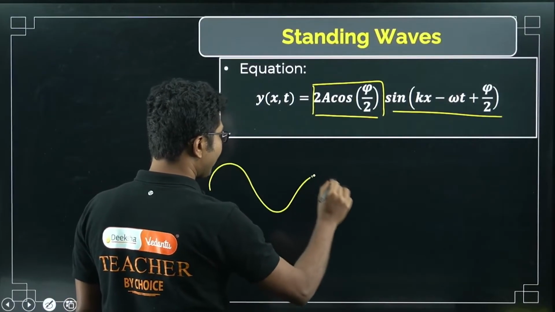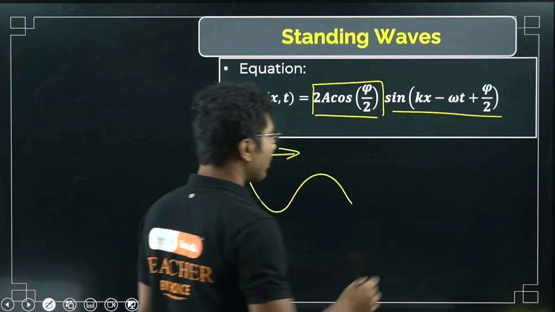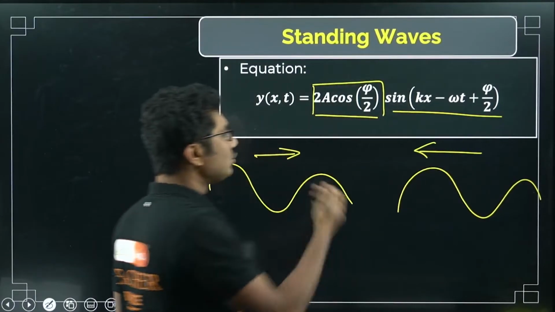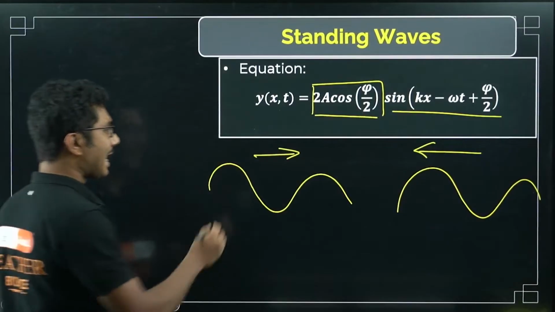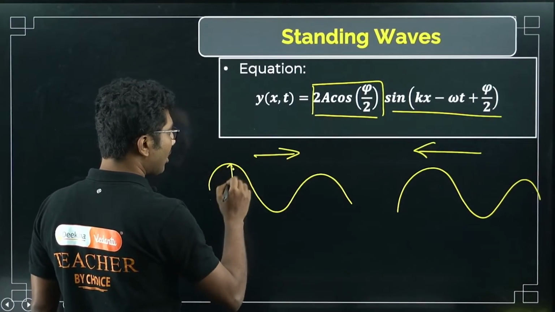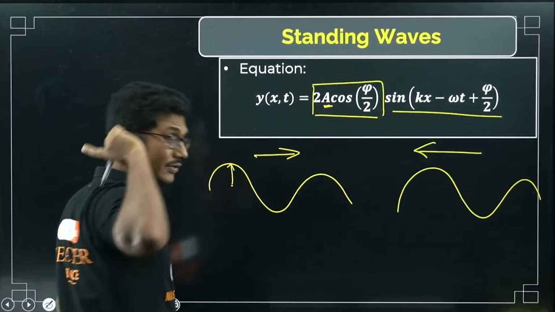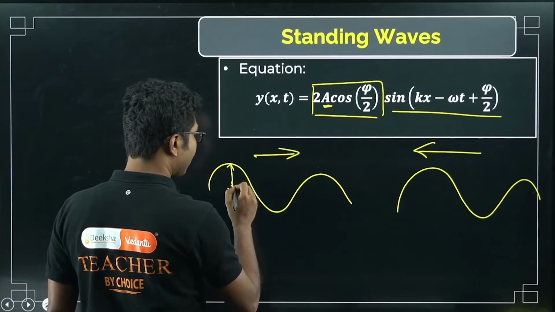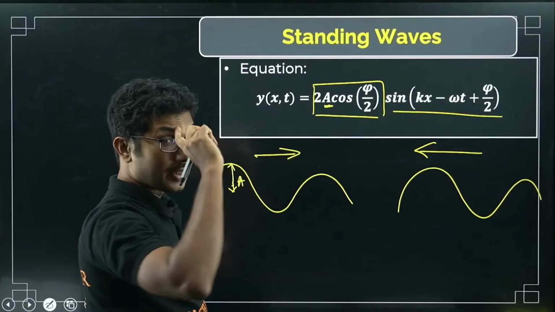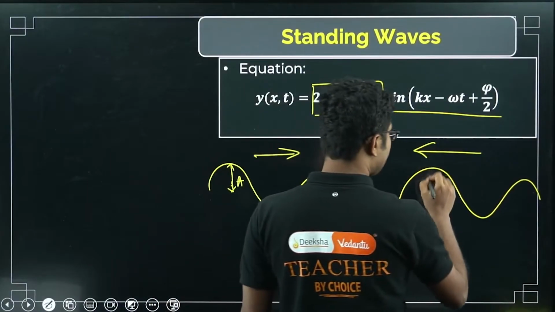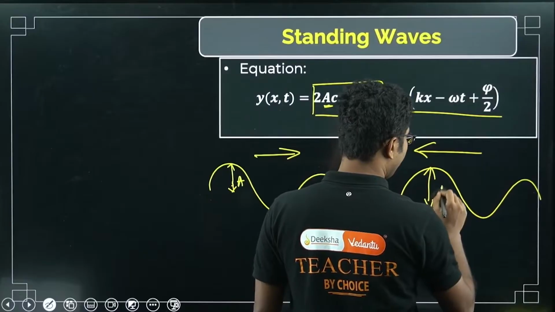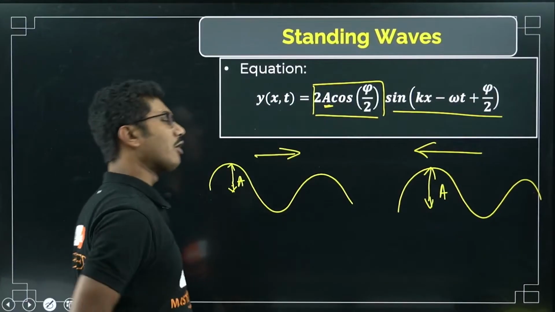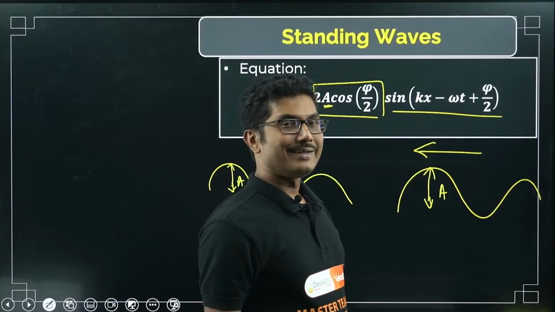Standing wave is when one wave is coming from this side, another wave is coming from the other side. When they superimpose on each other, they have the same amplitude. Obviously, in wave equation also, in oscillation also, this term A represents the amplitude, right? So the amplitude is the same here as well in waves and oscillation. So two waves of equal amplitude but slightly different in phase.